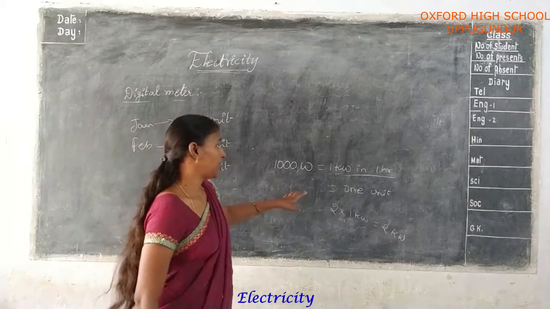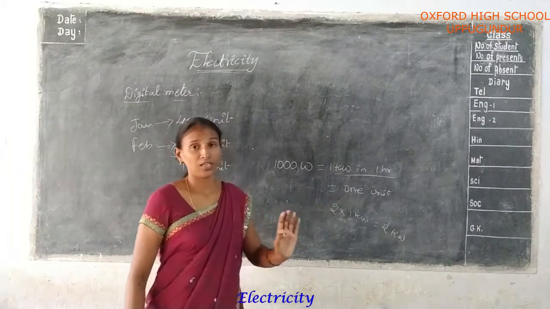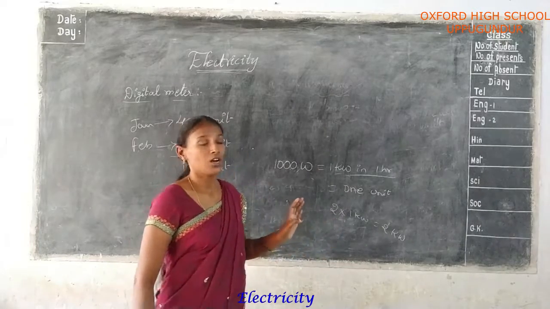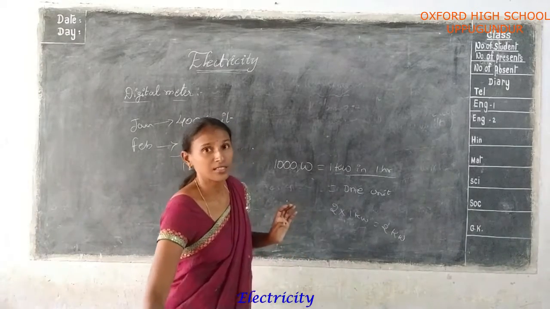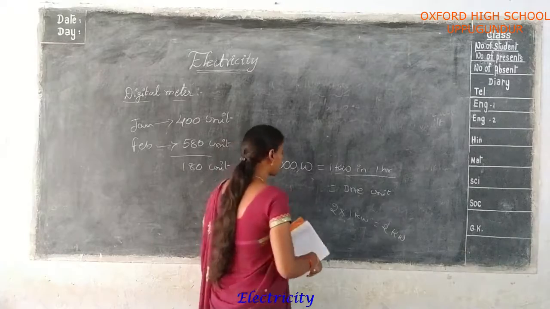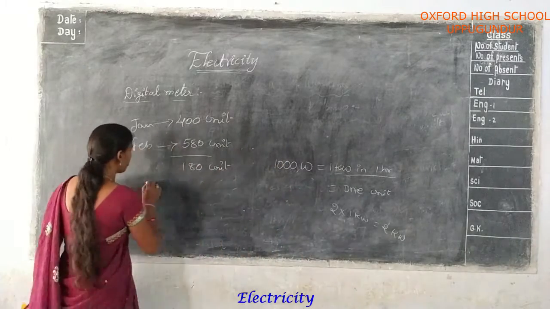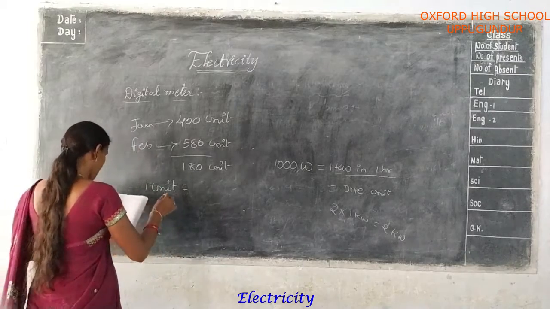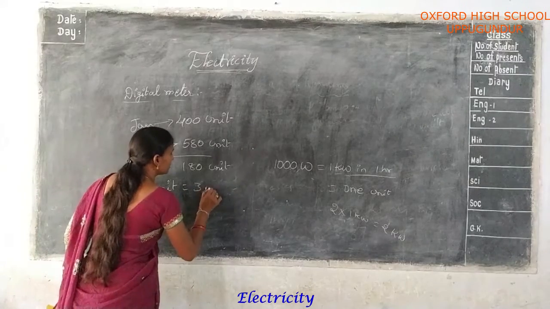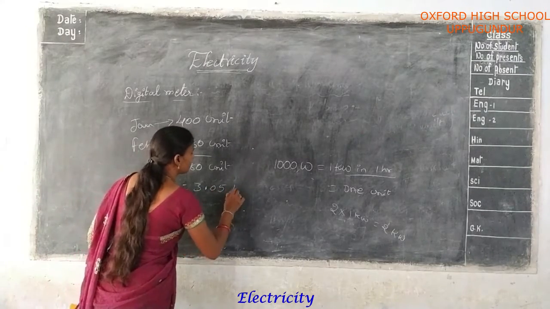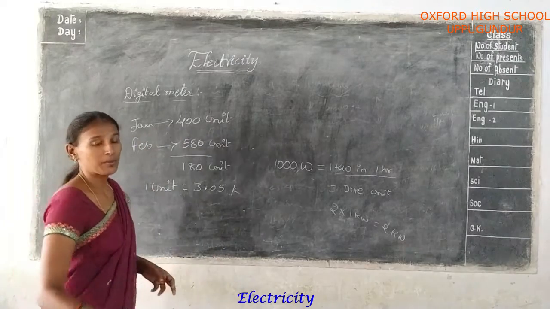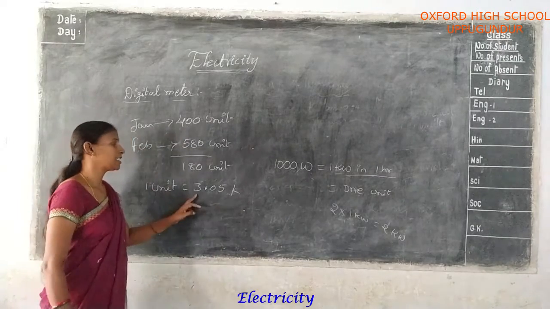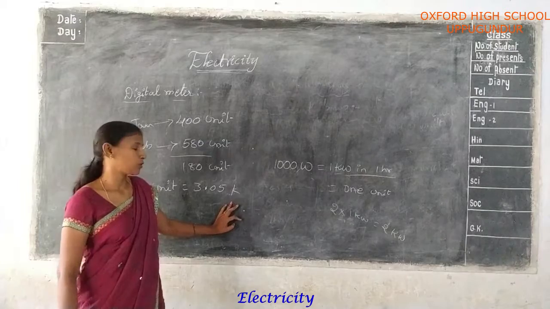Each unit has a minimum cost given by the government. So that cost, the 1 unit cost given in the textbook, is 3.05. Okay, so the minimum 1 unit cost is considered 3.05 rupees only.